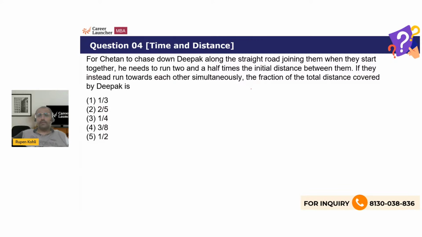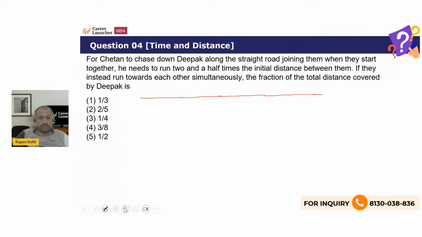So from this, what I understand is that there's an initial separation between them, and then this guy Chetan runs towards Deepak. Deepak is trying to go farther than Chetan and not get caught, but ultimately Chetan catches him up, because Chetan is clearly faster than Deepak. He must be, otherwise he can't chase him down, right? So it's a straight road between Chetan and Deepak.